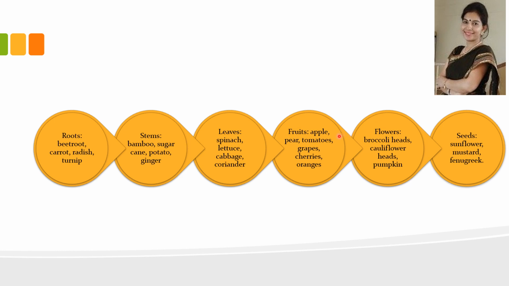We eat the fruits of apple, pear, tomatoes, grapes, cherries and oranges. We eat the flowers of broccoli, cauliflower and pumpkin. And we eat the seeds of sunflower, mustard and fenugreek.